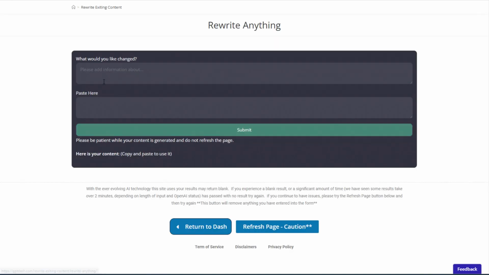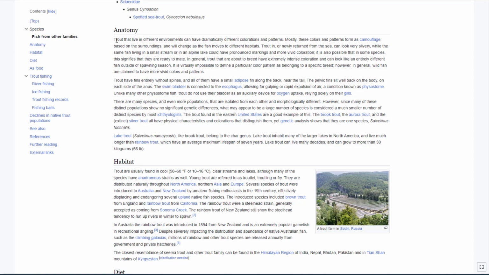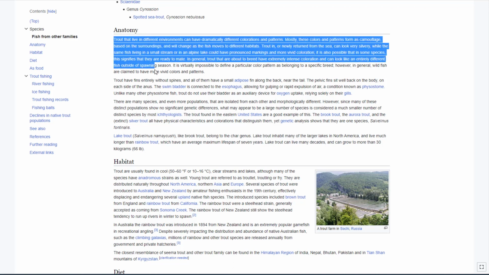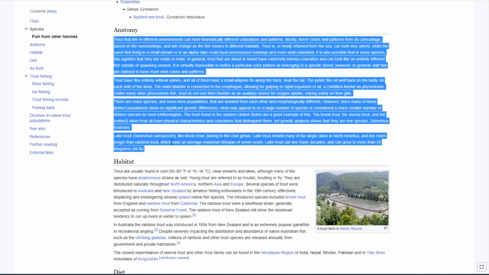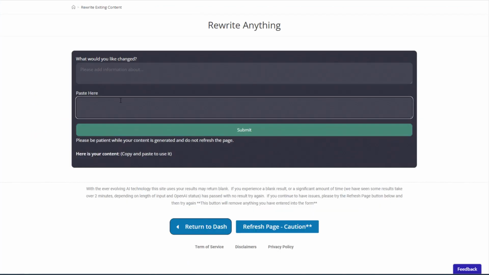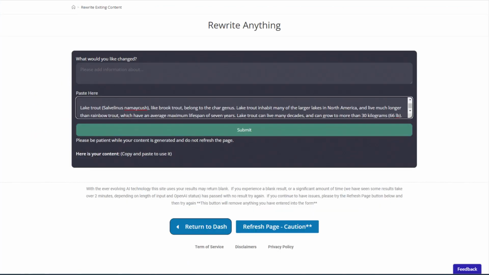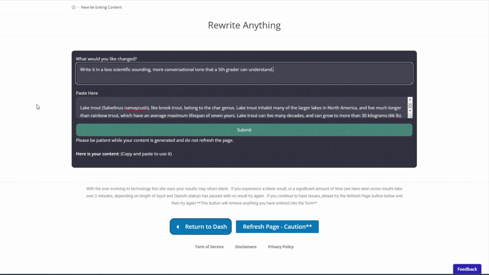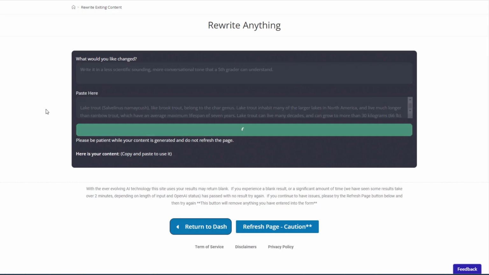And then you can also rewrite anything at all. So for example, we could hop over to, say, Wikipedia and find, maybe I want to post something on my blog about trout anatomy. And Wikipedia is pretty much fair game to scrape, right? Especially if you're going to rewrite it. So I'm going to scrape this section about trout anatomy. I'm going to paste it in. And then what do I want changed? I'm going to say, write it in a less scientific sounding, more conversational tone that a fifth grader can understand. Submit.